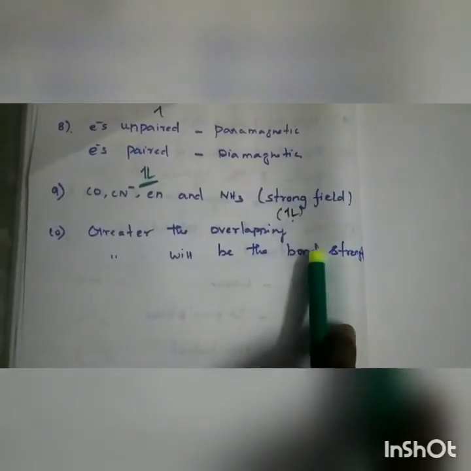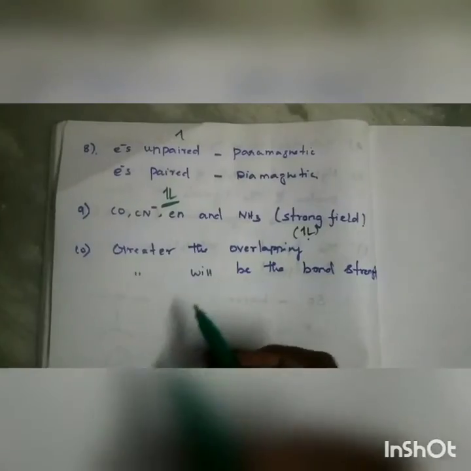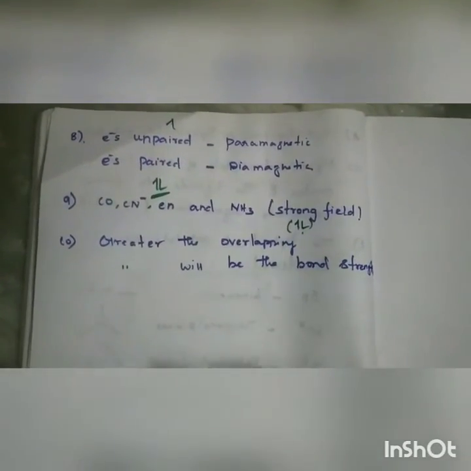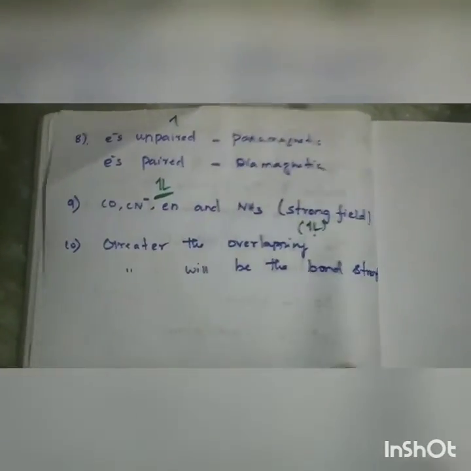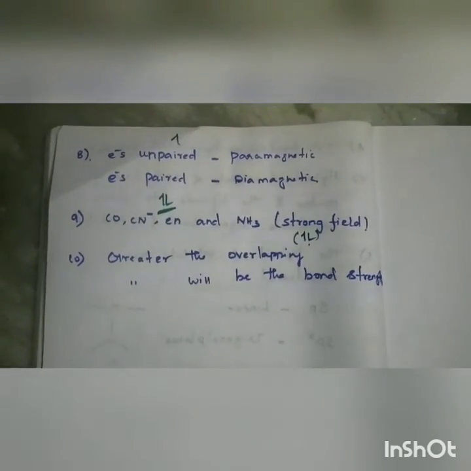Then the tenth point: the greater the overlapping, the greater the bond strength. If the overlap between the ligand and the central metal atom is greater, then the bond strength is also greater. The valence bond theory is over right now.